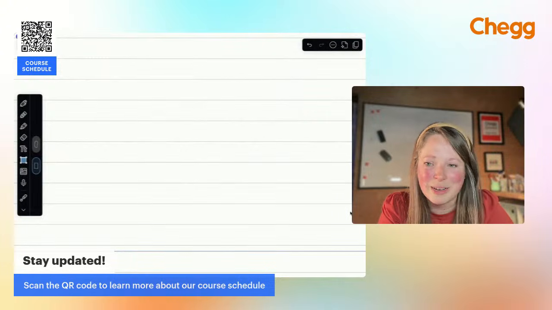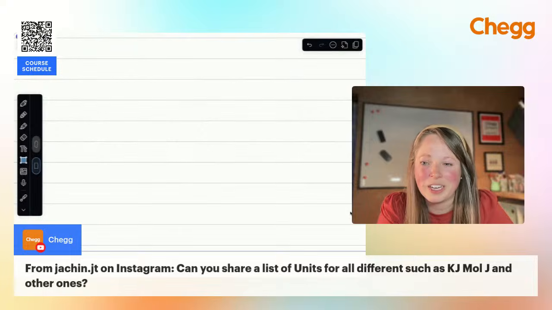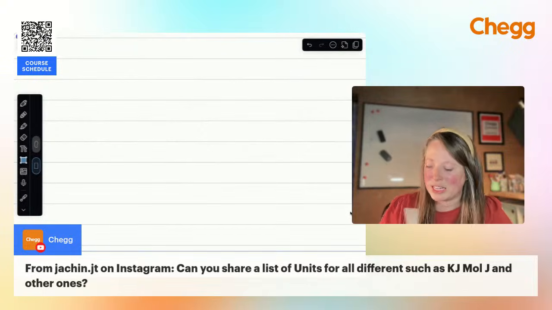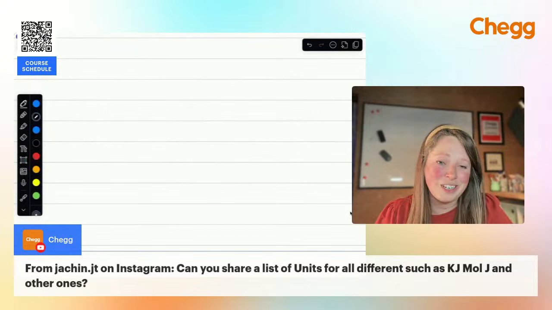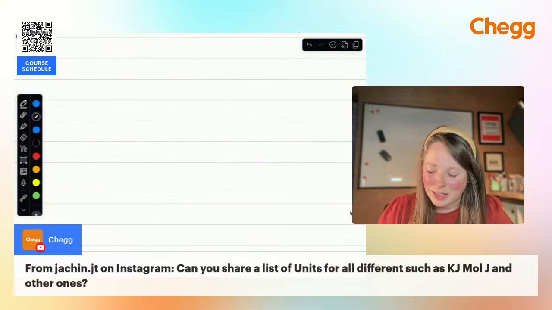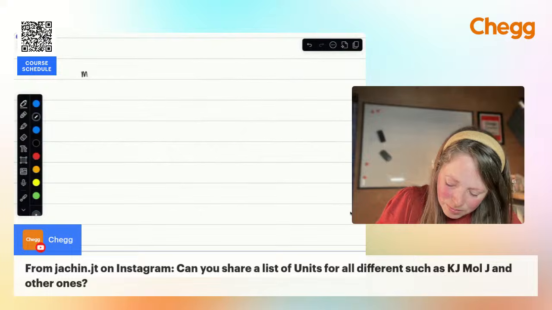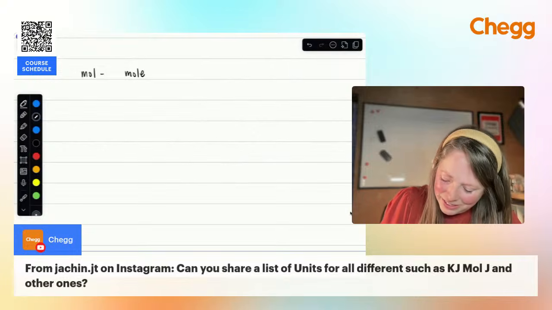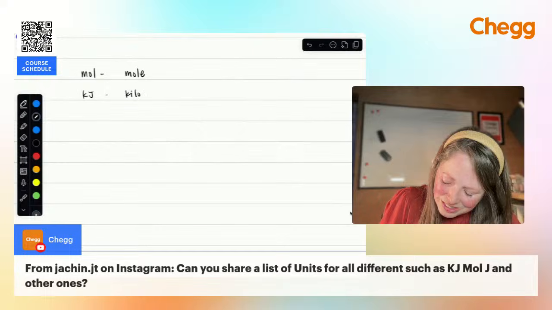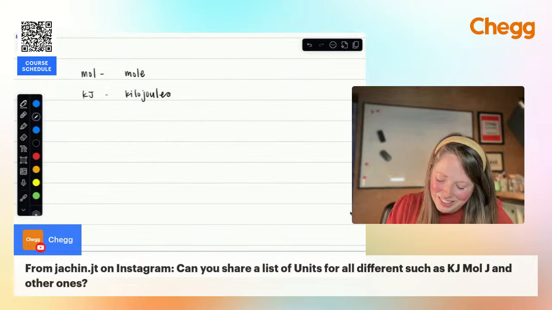So we had a question earlier, can you share a list of units for all the different things in chemistry? Yeah, there are so many different units. I'm going to write down some of the most common units, the ones that you will see the most, right? So we have the mole. We have kilojoules. There are so many units. Let me switch gears.